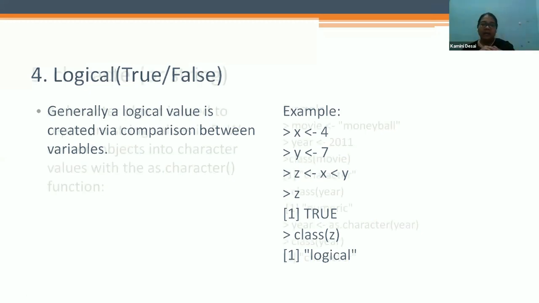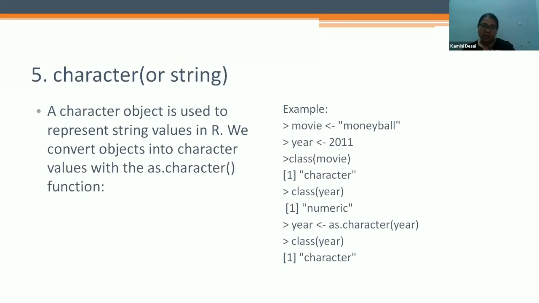Now character or string. A character object is used to represent string values in R. We convert objects into character values with the as.character function. For example, the movie name is Moneyball, and the year is 2011. We are just giving some example; you can put whatever name you want there.